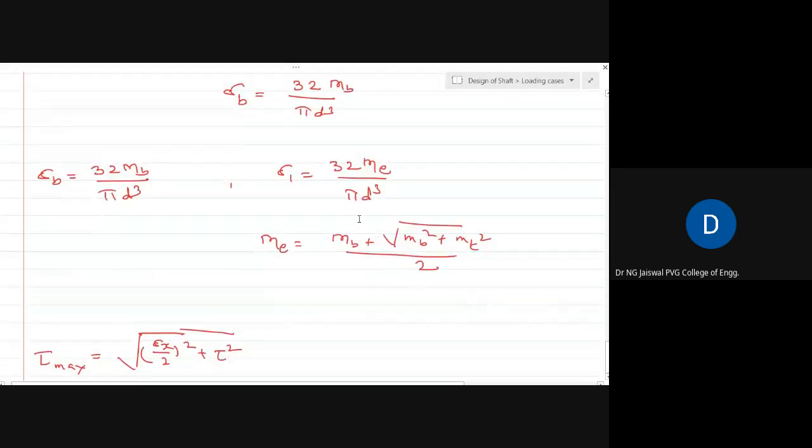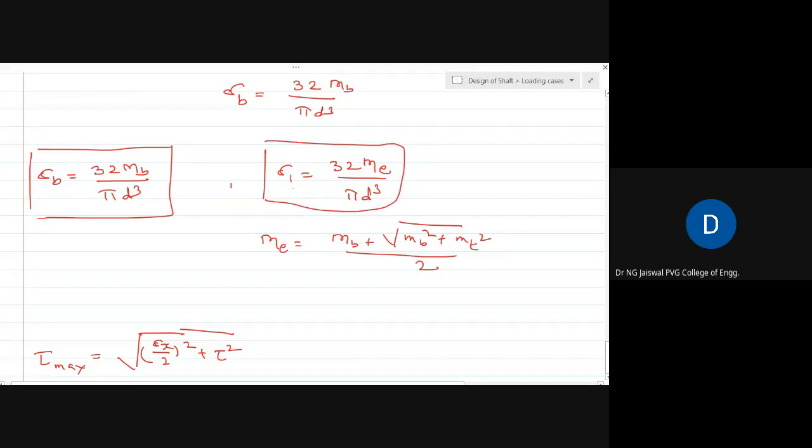So this is one way to remember it. If it is for only bending moment, this equation. If it is for torsion and bending combined, this equation. Only thing is that Me is now this one. This is called an equivalent bending moment. Why is it equivalent? Because you are putting it in the fashion of only bending moment equation. That's why it is equivalent bending moment.